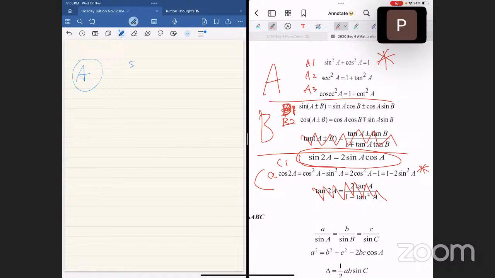New page, please. Sine square plus cosine square equals 1. Divided by sine square, you have 1 plus cotangent square equals cosecant square. You go and write this down. Divided by cosine square, you have tangent square plus 1 equals secant square. If you can do this, you deserve to be proud.